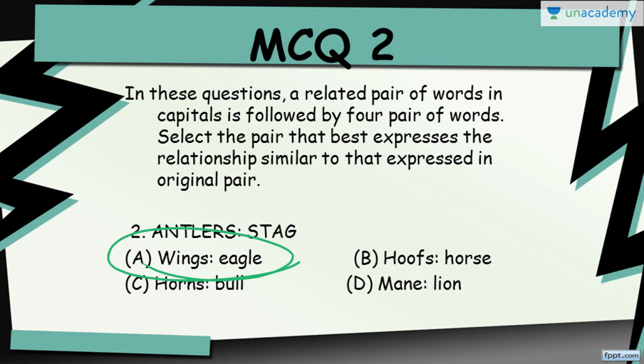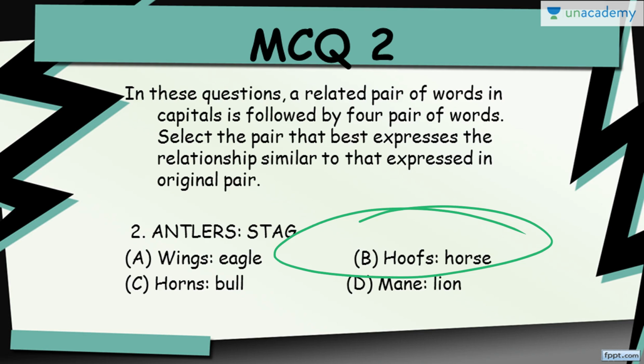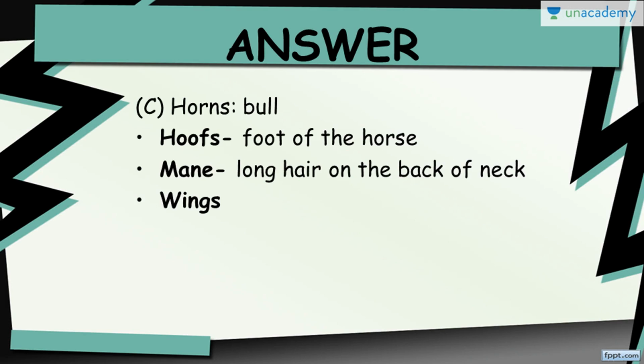Now this first option, wings for eagle. It is a body part of the eagle, no doubt, but wings are usually on the sides, and they're not something on the head. Now we move on to the second, which is hoofs for horse. We'll know a hoof is the foot of the horse, and therefore foot is not something on your head. So it's a part of the normal body.